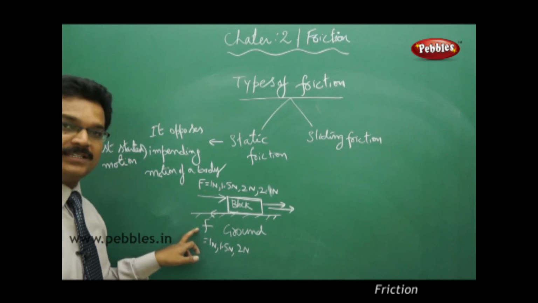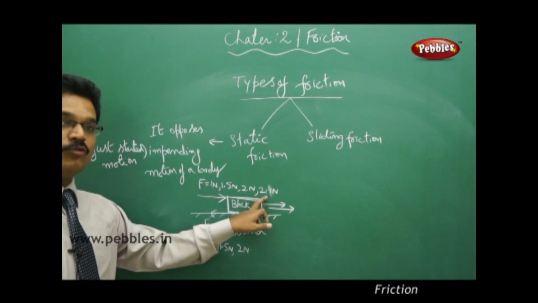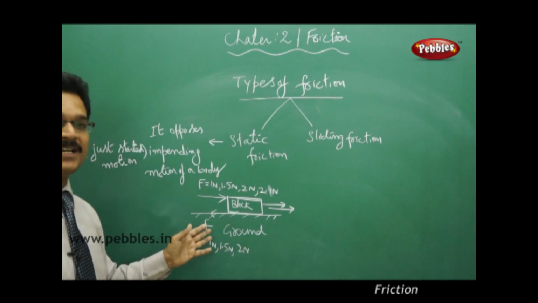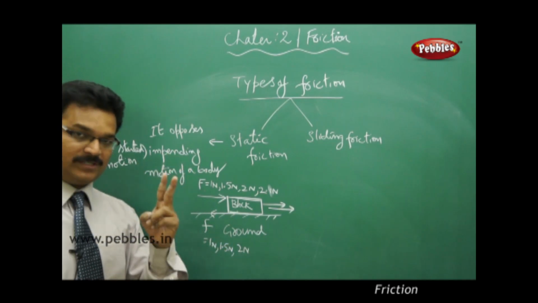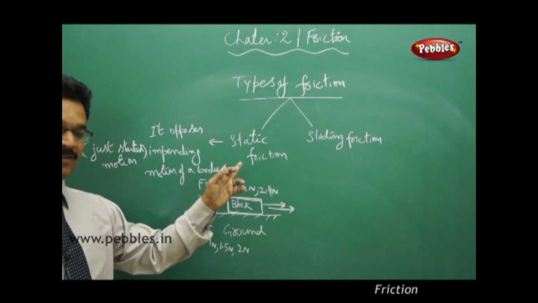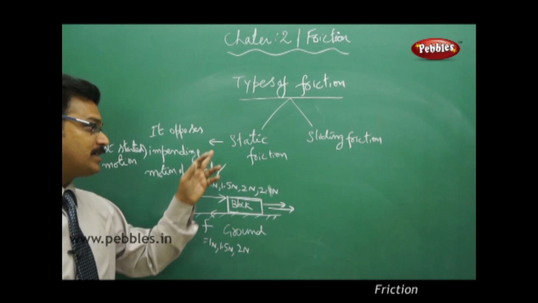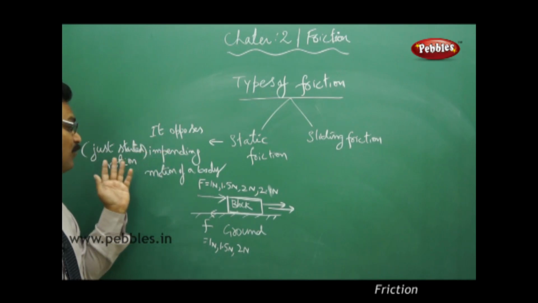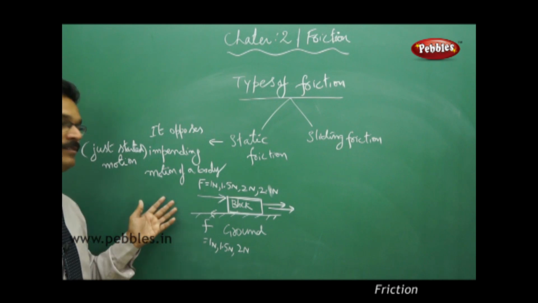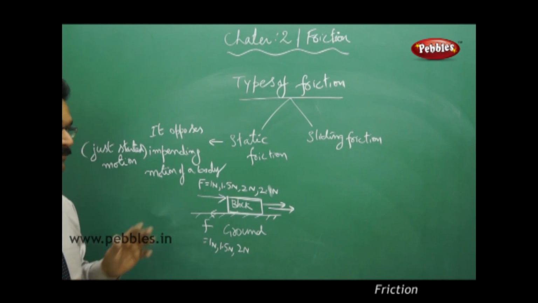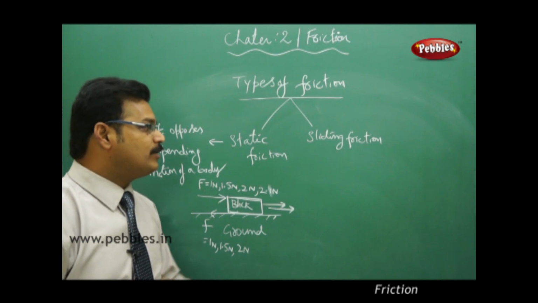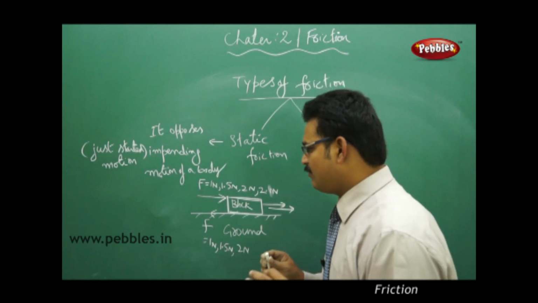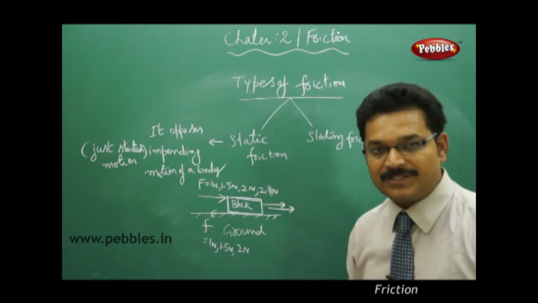So this static friction exists as soon as the 2.1 Newton force is applied and the block just starts its motion. At that moment, the friction acting is static friction. So you can take two ways. One is static friction is the friction when the body is at rest. Static friction is a friction which opposes the impending motion of a body, the just started motion of a body. Yes, you understand static friction. Now, going to sliding friction. Before going to sliding friction, let me tell you more clearly about static friction.